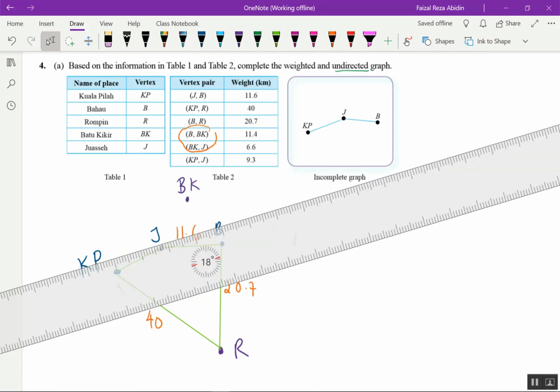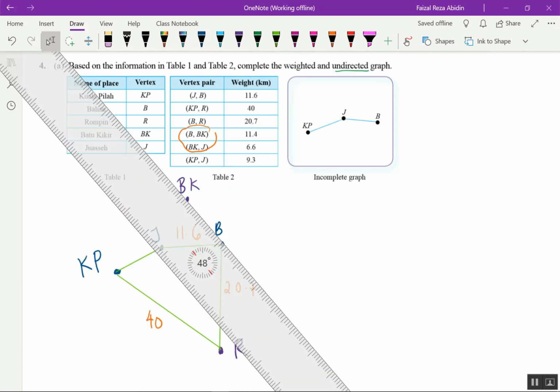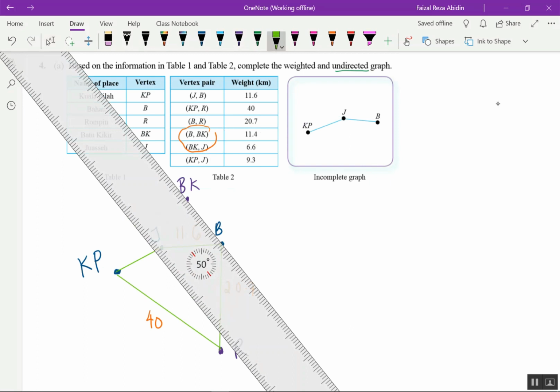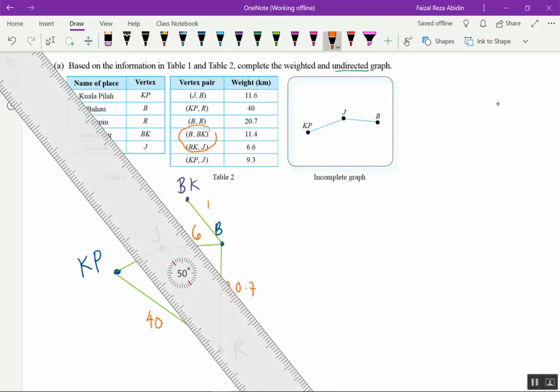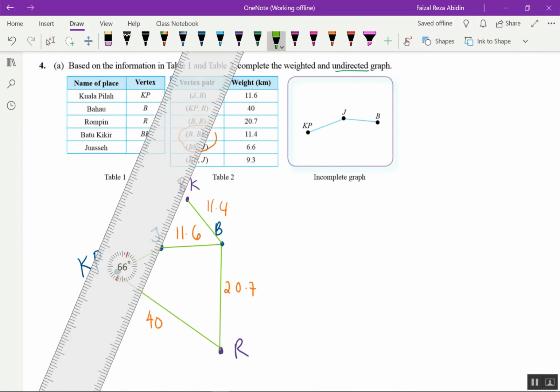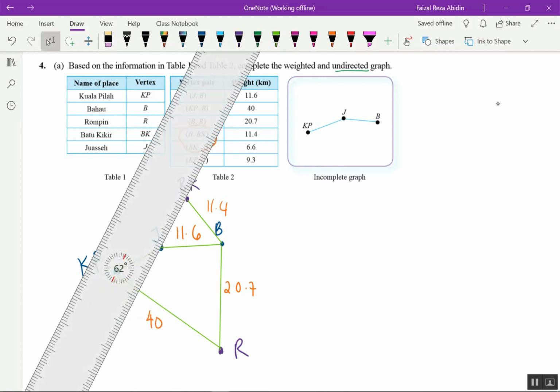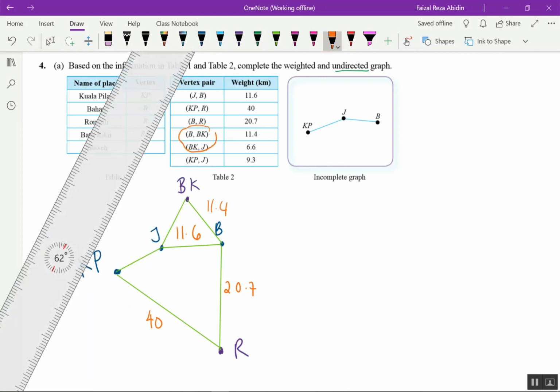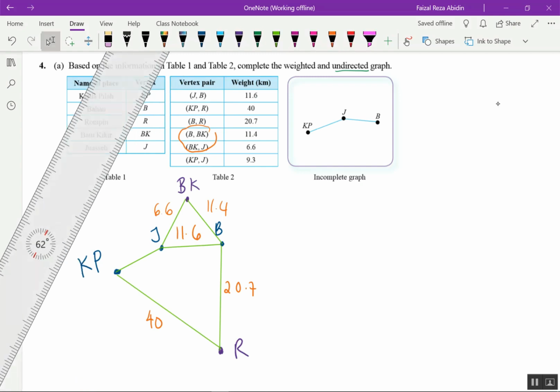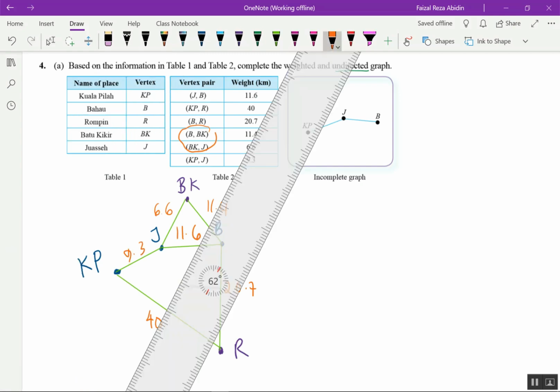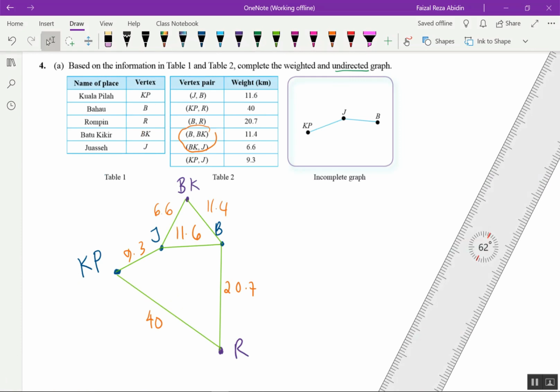No, one is BBK, right? Okay, I put BBK first. Okay, BBK. This is 11.4, and then BK to J is 6.6. Lastly, KP to J over here is 9.3. Okay, done already. Okay, check back.